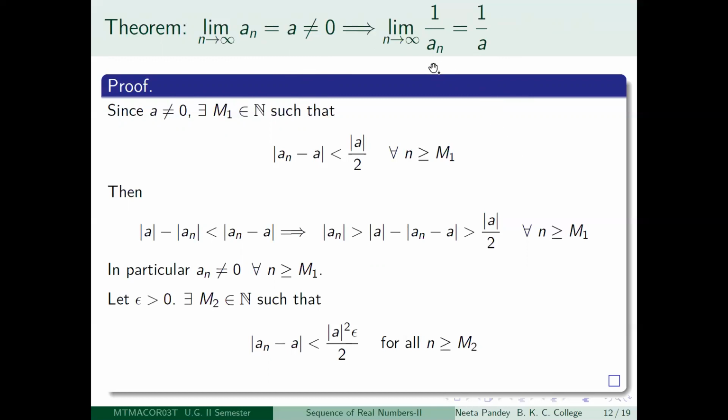Actually, we learned some time back in today's lecture itself that if the limit of the sequence is non-zero, there will be a term after which the terms of the sequence will be non-zero. So when I am writing limit n tending to infinity 1 by an, I mean that I am leaving out the first finitely many terms where there could be some zeros.